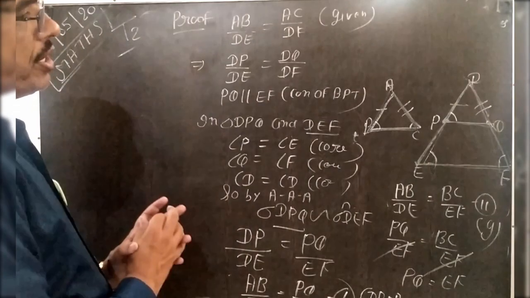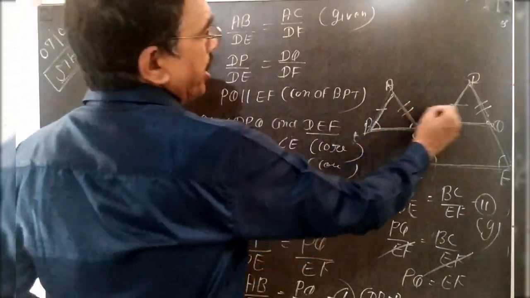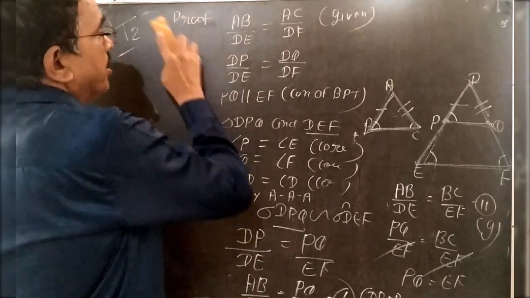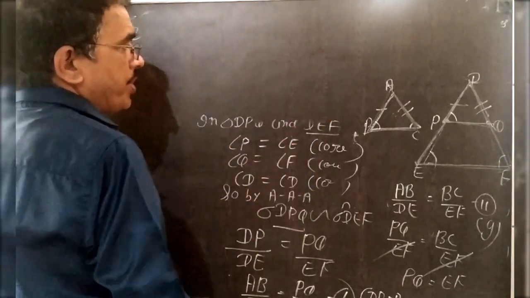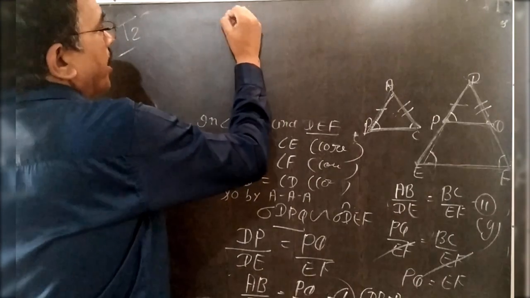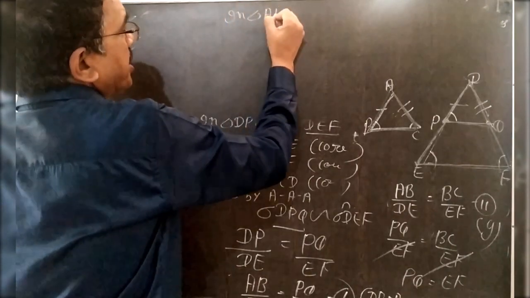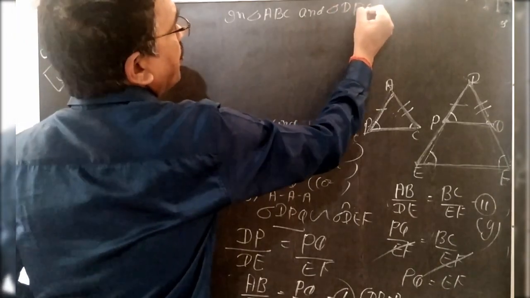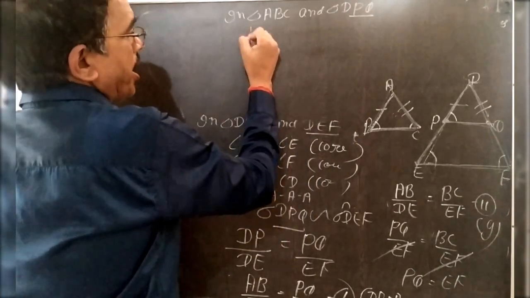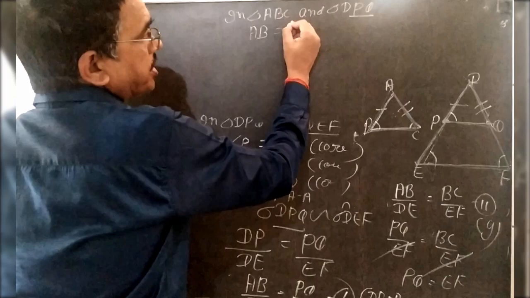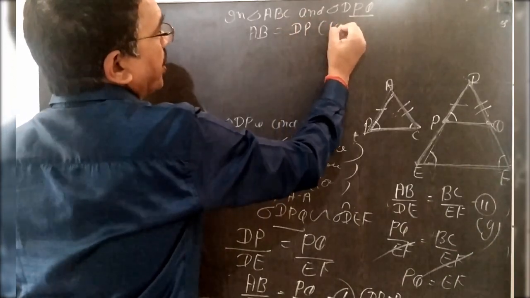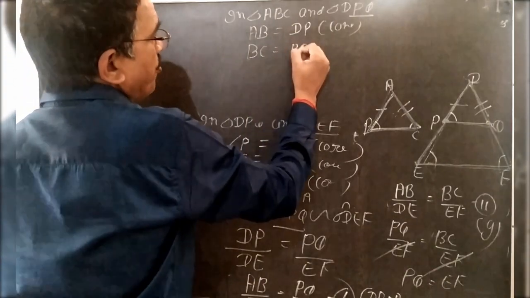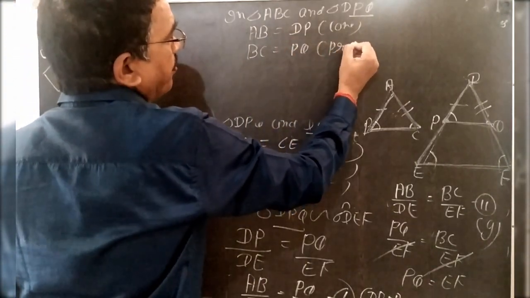If PQ is equal to BC, then again find the relation between the two small triangles for congruency, in triangle ABC and triangle DPQ. AB is equal to DP from construction. BC is equal to PQ, proved above.